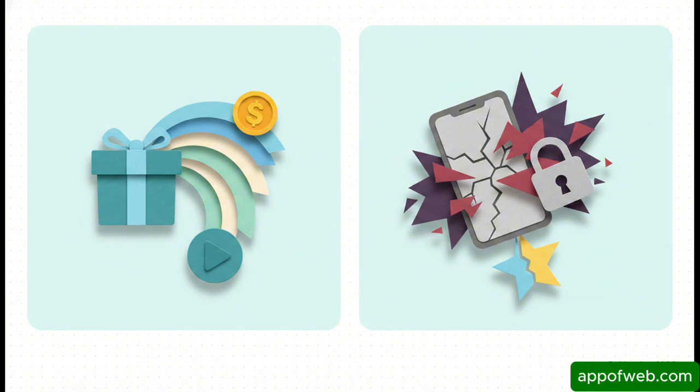But look at the toxic combinations. Showing interstitial ads to users who are already paying you a monthly subscription fee? Oh man, that is the ultimate trust destroyer. Or slamming a brand new user with aggressive ads and a hard paywall at the exact same time? These toxic combos are basically a guaranteed way to rack up one-star reviews and uninstalls.